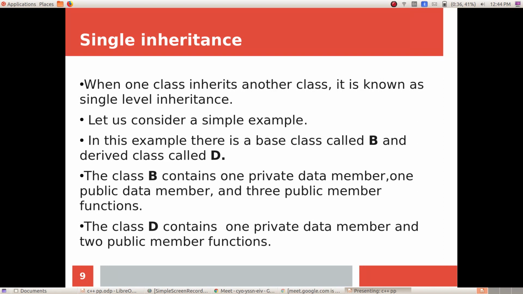This means that class D is inherited from class B, and all the members of class B are available in D except the private data member.